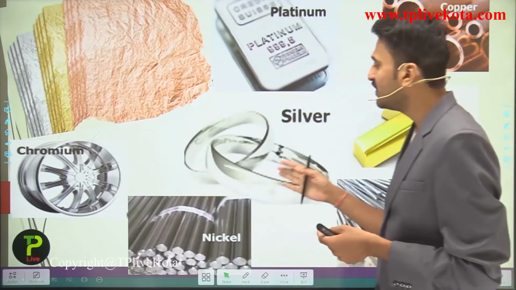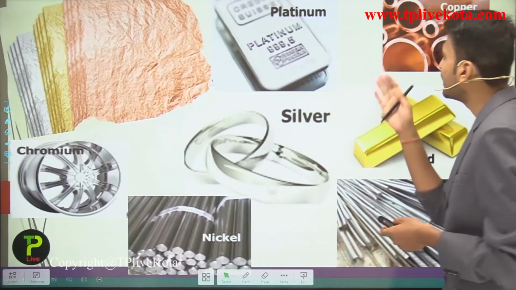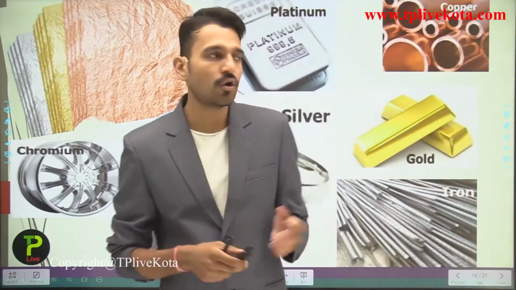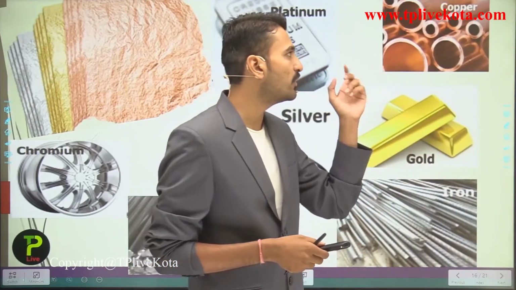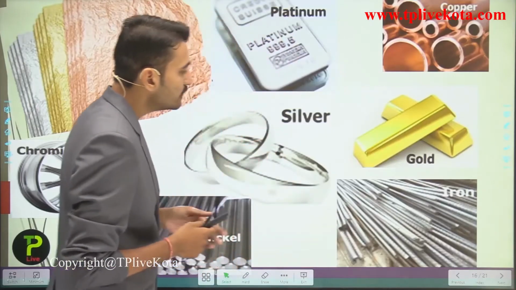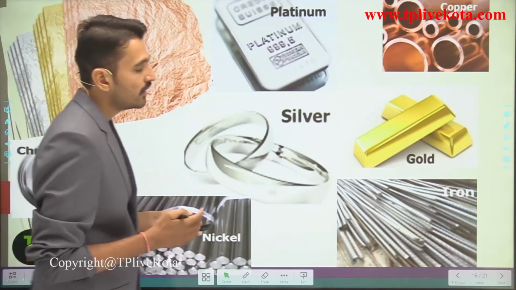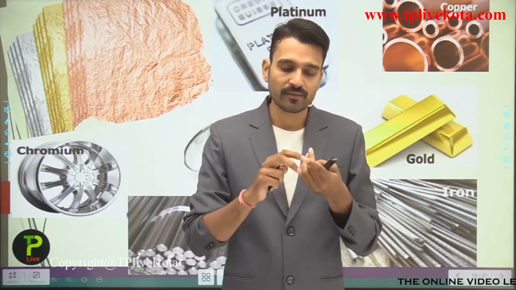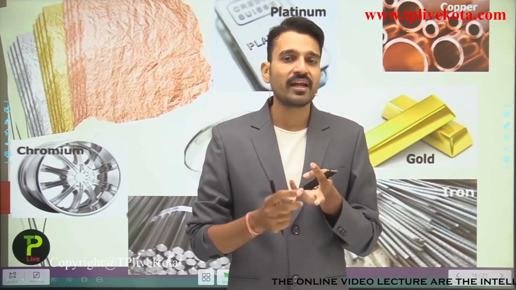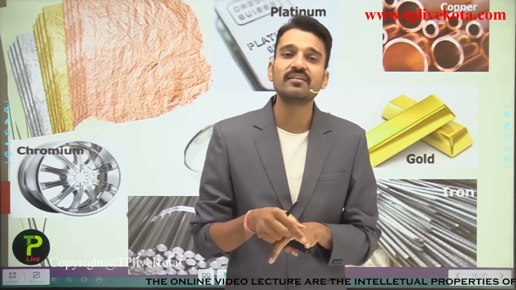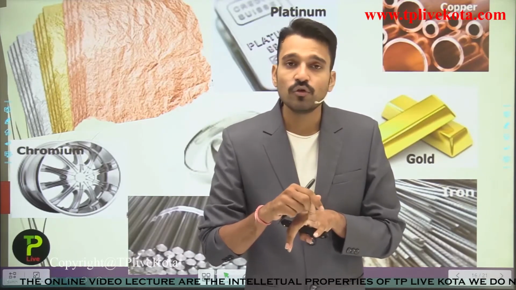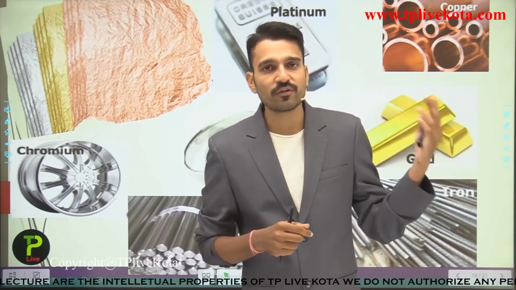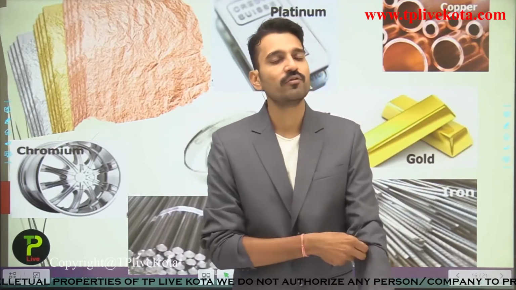And here you can see some of the metals, that is gold, which has a golden color, copper, which has a brownish color, and other examples of metals. So here we have discussed all the elements, that is the metals, non-metals, and I have told you about the metalloids. What are these? They are those elements which show some of the properties of metals while some of the properties of non-metals.